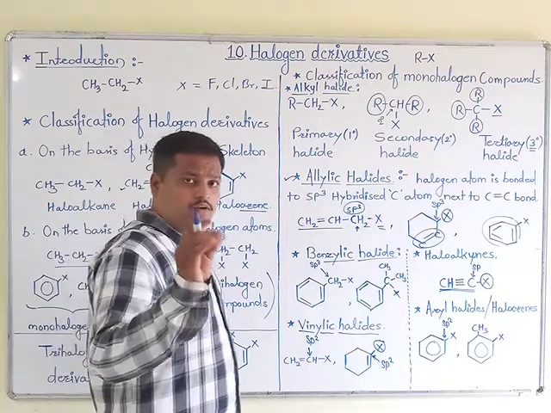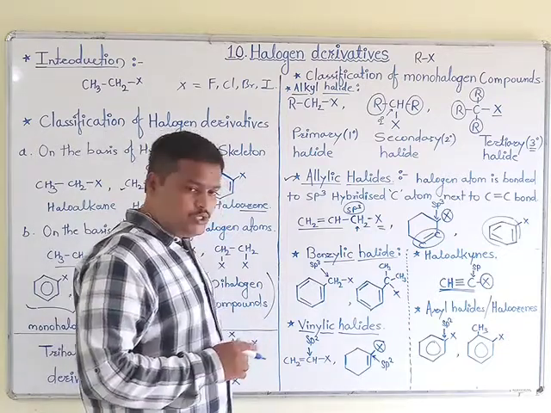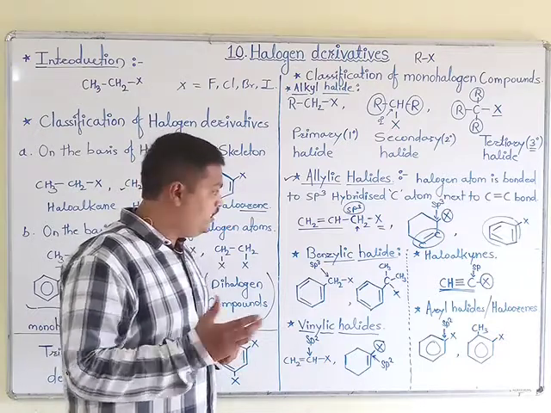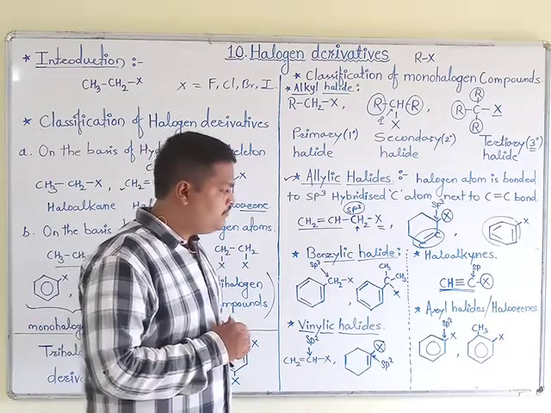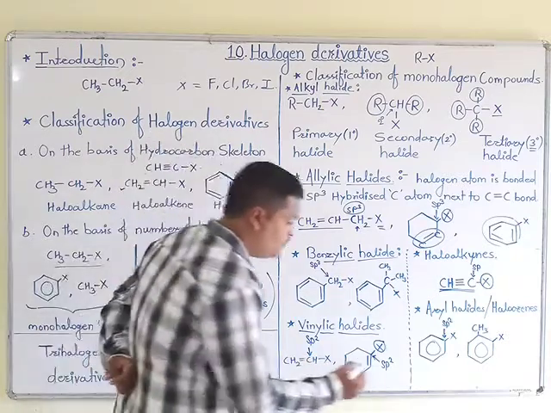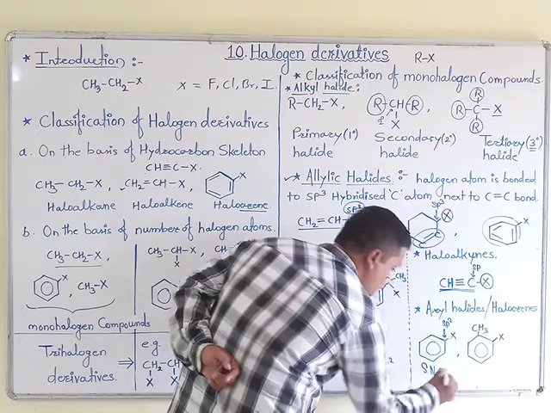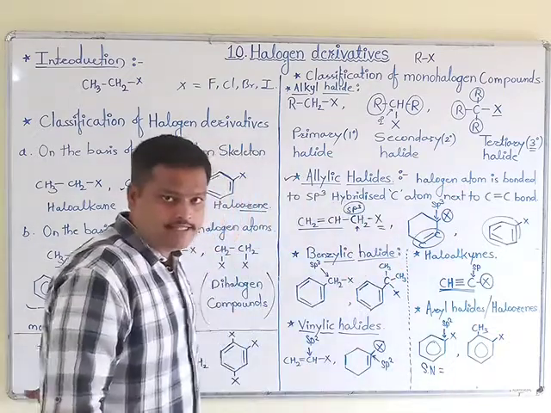Okay, for the calculation of hybridization I will give you a simple trick. See here, you know the steric number, which is represented by Sn.